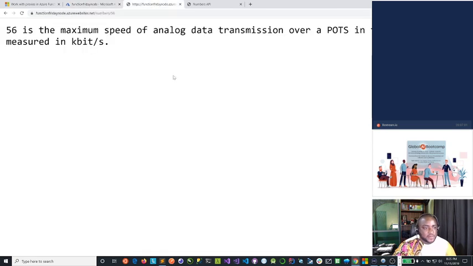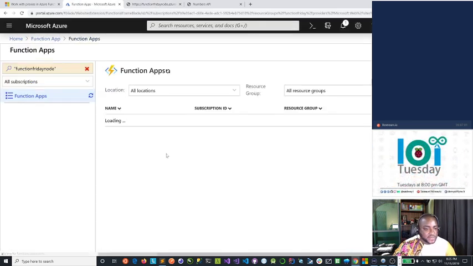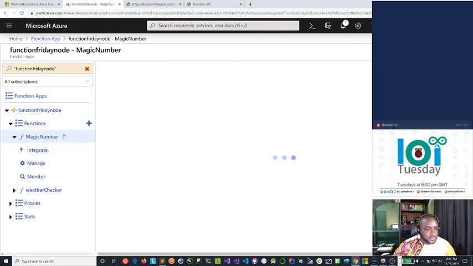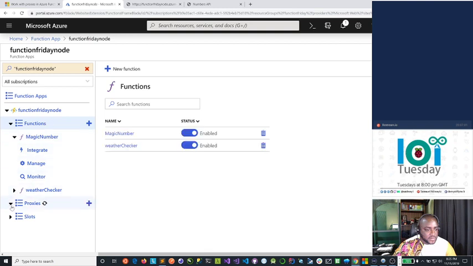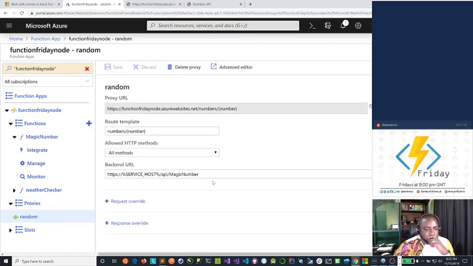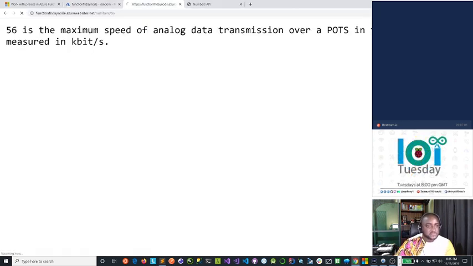Now when the function is saved, let's go back to the functions app and let's open our proxy, the random proxy. Service host is set and saved. Now let's go back and rerun this and see.